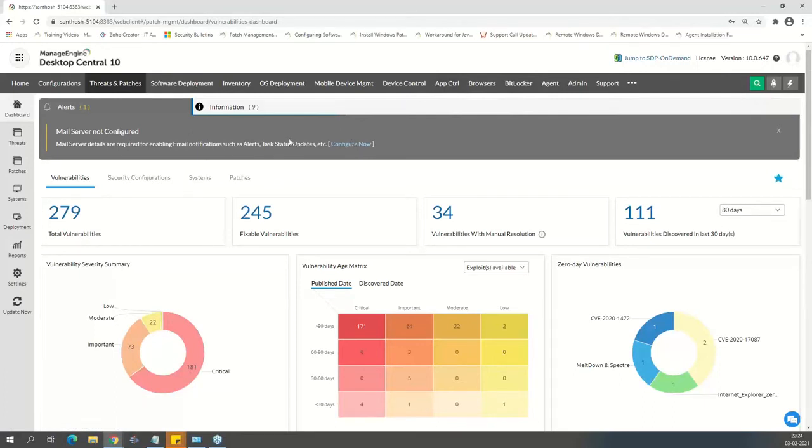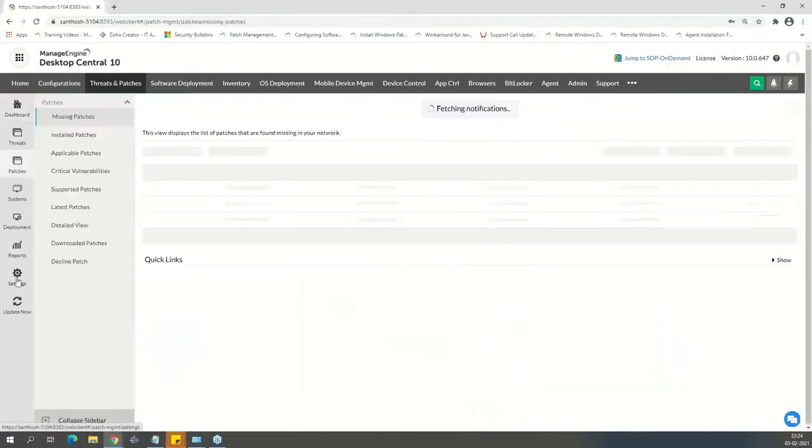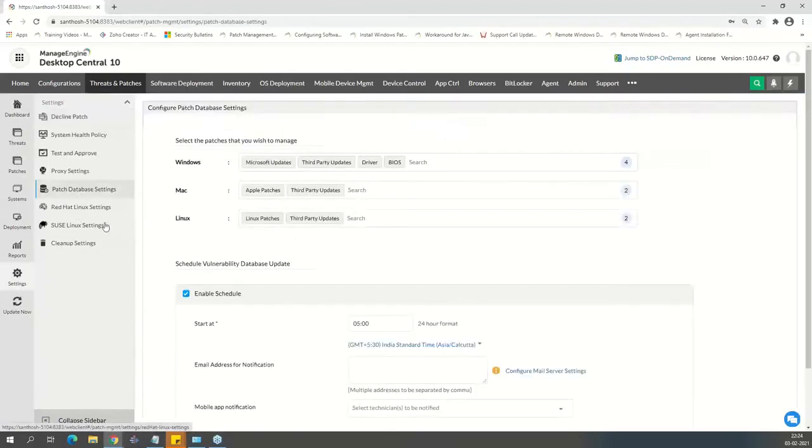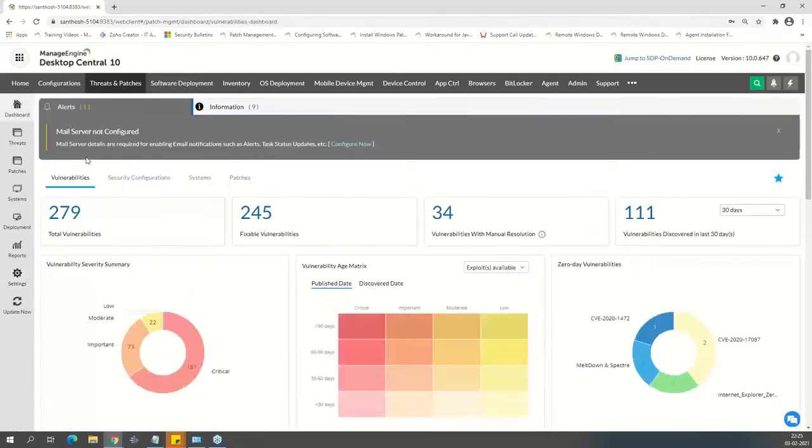So, responding to the known vulnerabilities. With Desktop Central, as you can see, it runs a scan on all the endpoints. Along with your regular patch management, where you go ahead and configure the scan, you set it up to scan every day, and it runs a scan at a certain time to know the patching. Similarly, it will also run a scan for the vulnerability assessment, going through all the endpoints every day once and updating the details on the vulnerabilities here. How many systems you have, what the total number of vulnerabilities is.